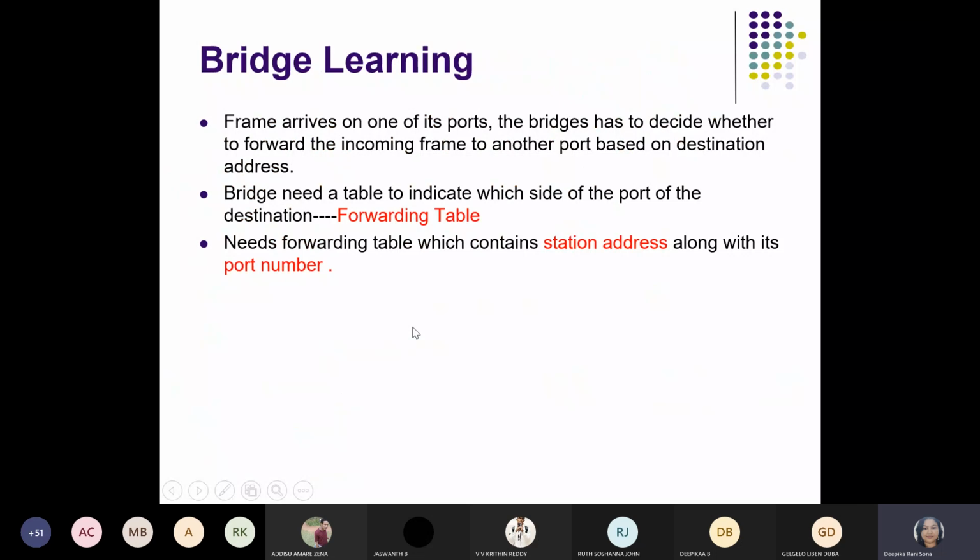So bridge learning, once again just have a recall of this. What we are going to do here is build a forwarding table which will take the entries, and it contains the station address as well as the port number within it. Okay,